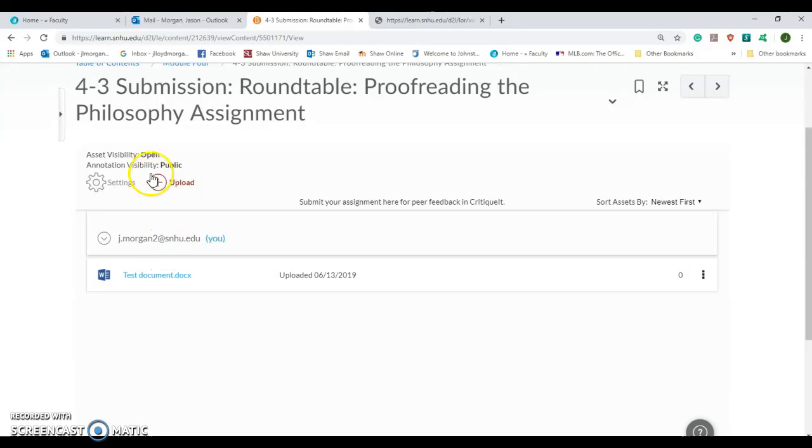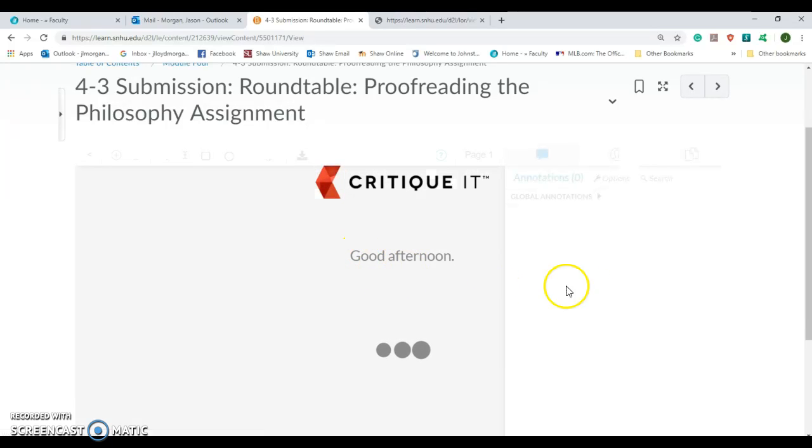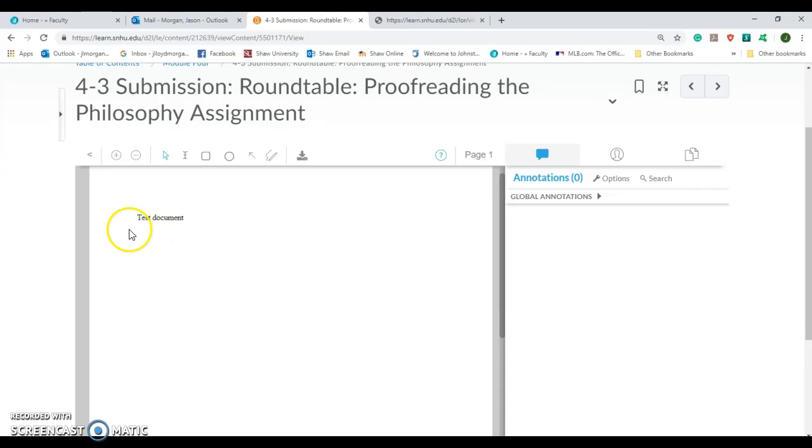Now, because this is open visibility, and the annotation visibility is public, anyone can look at any document. So when you actually get to here, you will see all the people who have uploaded their assignments. And if you look right here, you can see how many people have left notes. In this case, nobody's left notes. And that's what we want to look for. We want to make sure that we are giving feedback to those who have not got any feedback yet. So we could just download the document, or actually just click on it, and then this would be what they wrote.